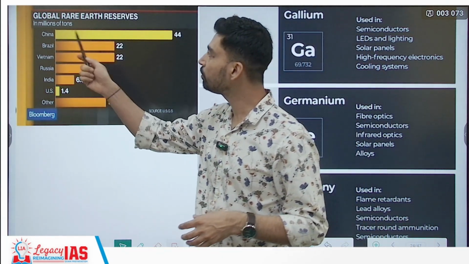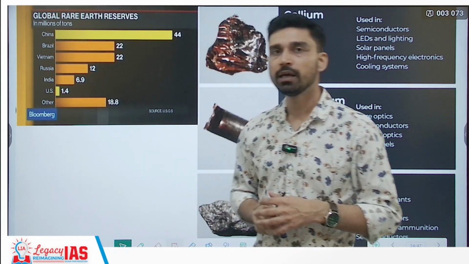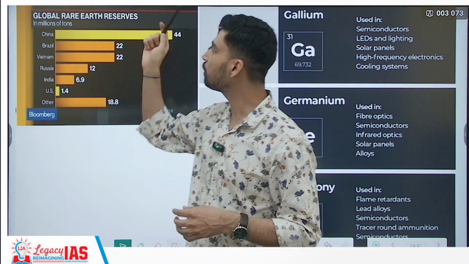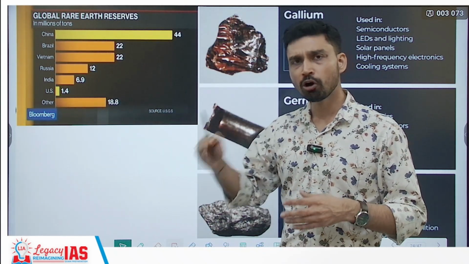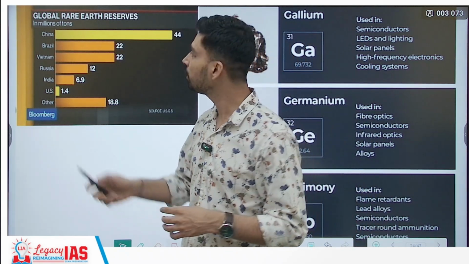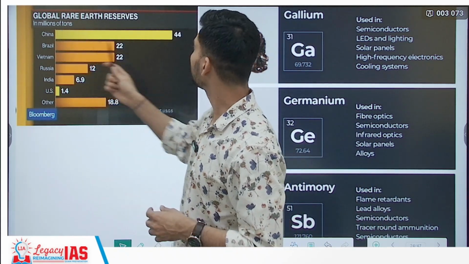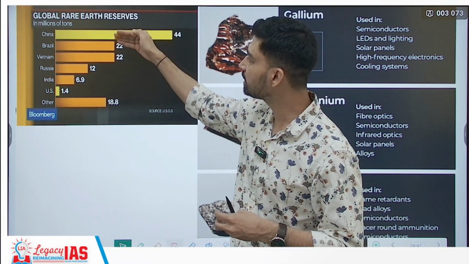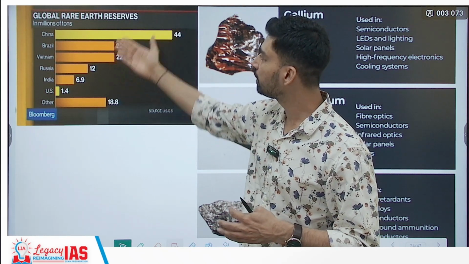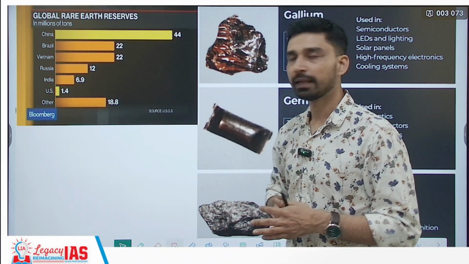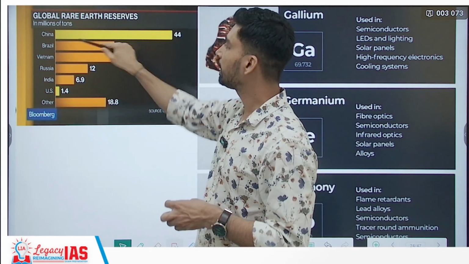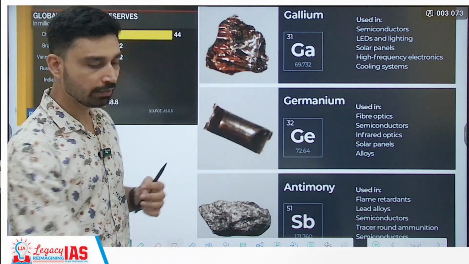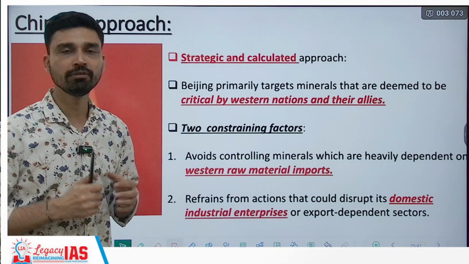And here we can try to understand how significant is the decision of China, because China largely enjoys a monopoly as far as the global reserves of rare earth metals are concerned, or even in terms of production. For example, in terms of millions of tons, China has a reserve of 44 million tons. At the second number, you have Brazil, then Vietnam and Russia. But if you try to understand the overall production that is taking place today in the world, again China enjoys more than 60% of the share. So that is what influences the overall demand and supply and availability in the market.